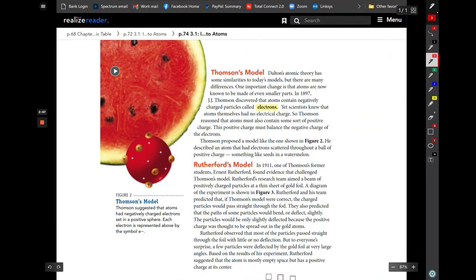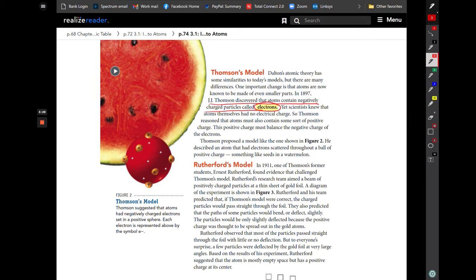It looks like about 1897, Thomson, who was one of Dalton's students, J.J. Thomson, came up with some important information about the atom, and he actually discovered the electrons. So he discovered that atoms contain negatively charged particles called electrons.